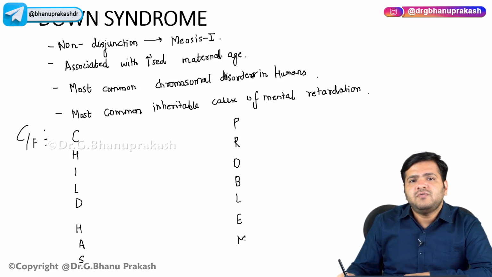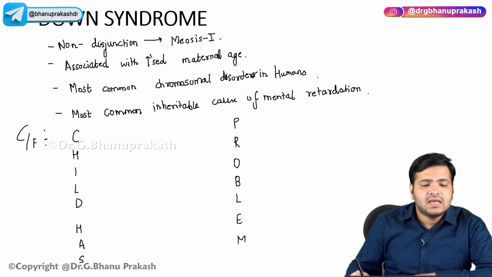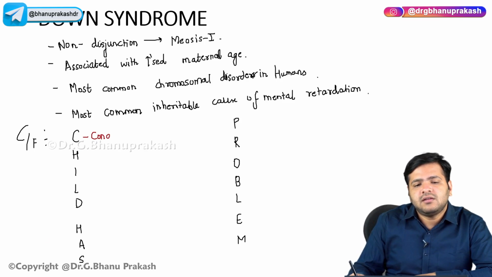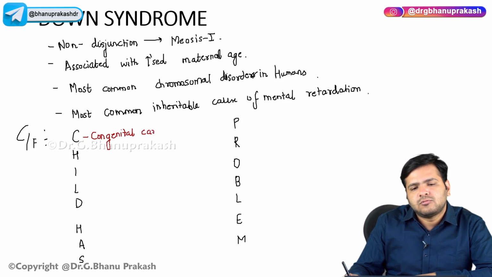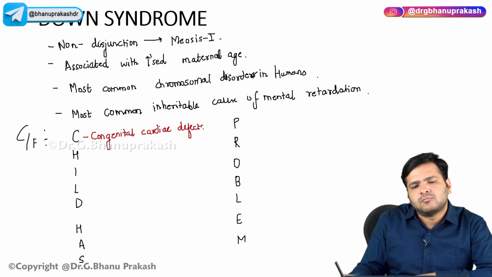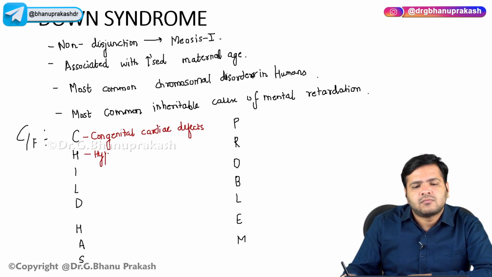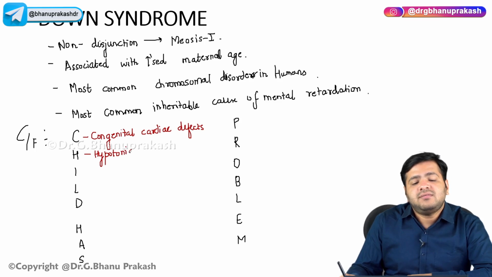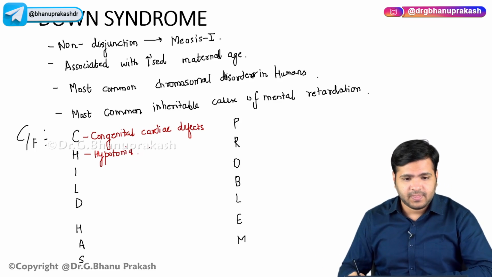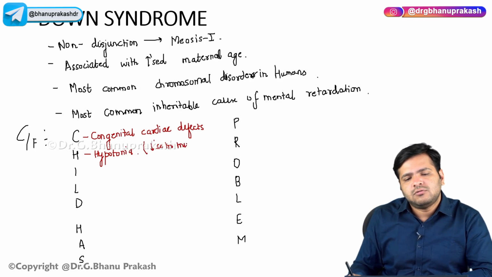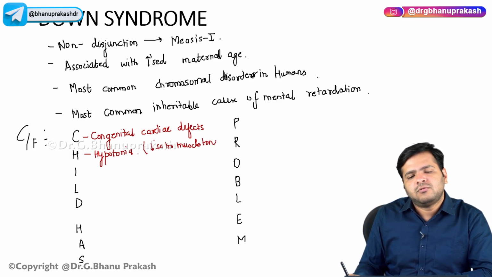What you will see are cardiac defects, congenital cardiac defects, and hypotonia. Hypotonia means decrease in the muscle tone.